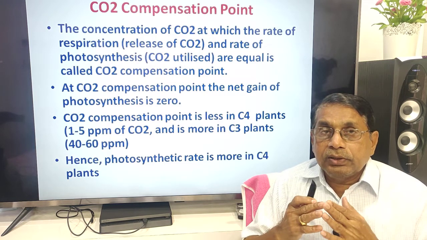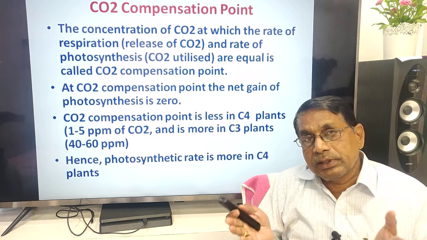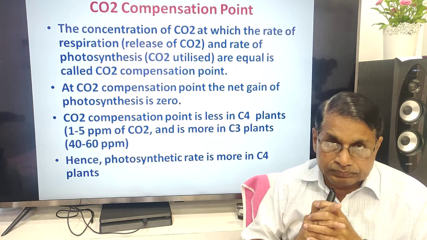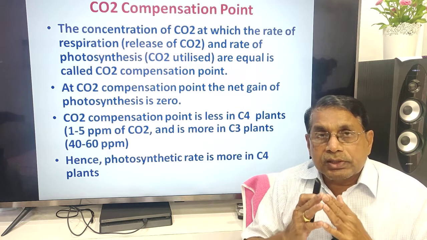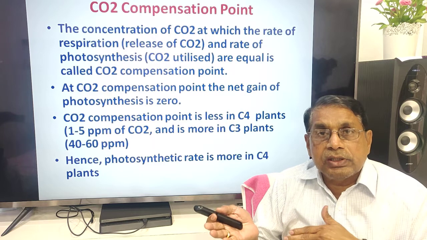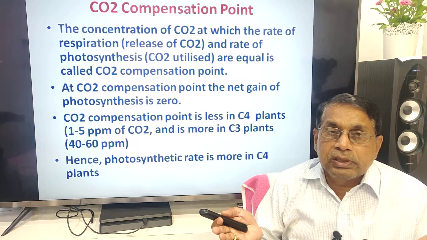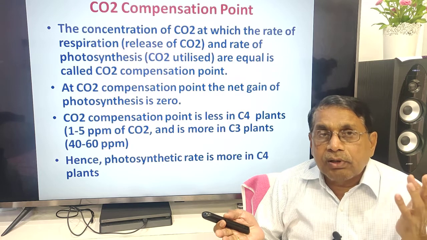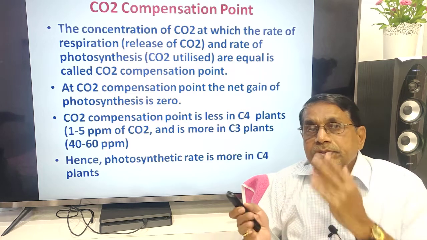In a plant, photosynthesis and respiration usually take place simultaneously, side by side. So in the majority of cases, the carbon dioxide released in respiration will be utilized for photosynthesis, and similarly the oxygen released in photosynthesis will be utilized for respiration.